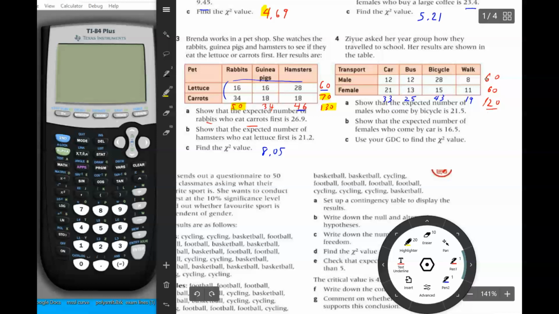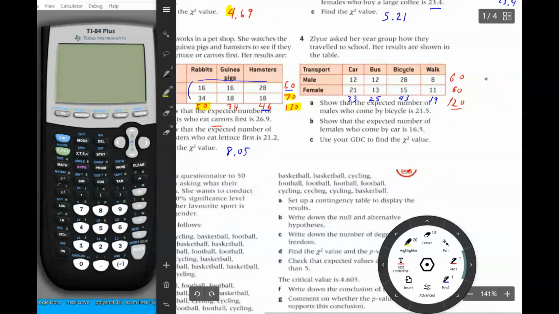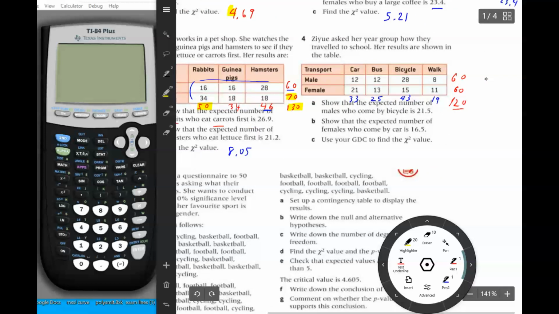Then it says, okay, show that the expected number of males who come by bicycle is 21.5. So males who come by bicycle should be 43 divided by 120 times 60 divided by 120 times 120. So that should give you 21.5. And then females who come by car would be 33 over 120 times 60 over 120 times 120. That should give you 16.5.